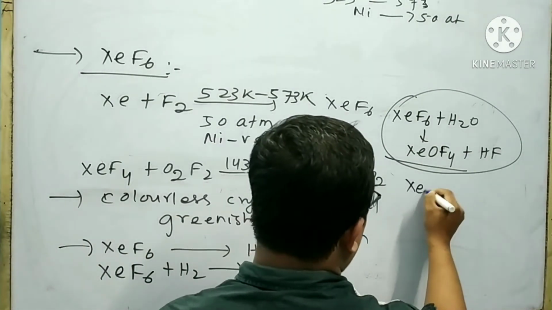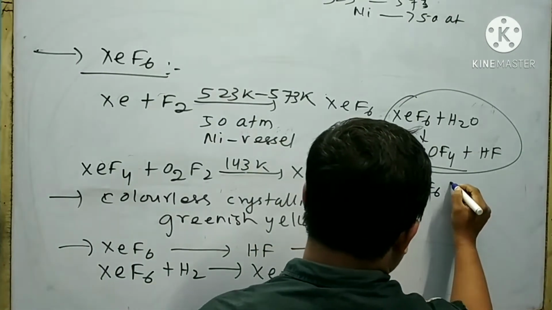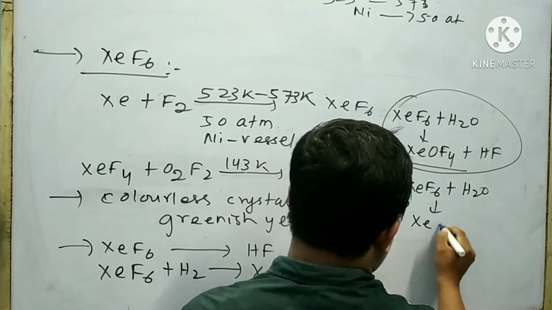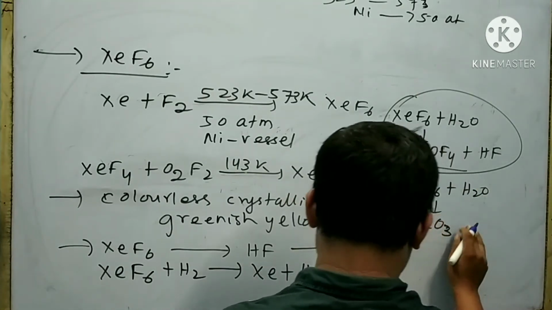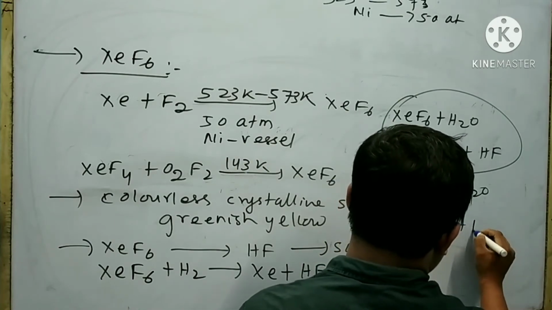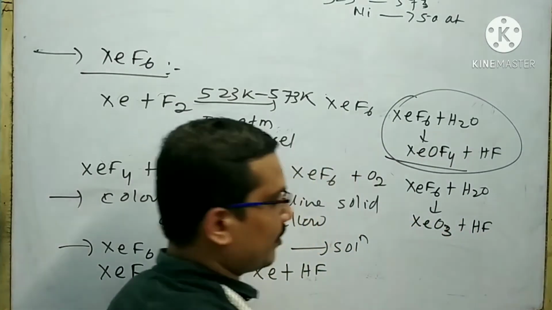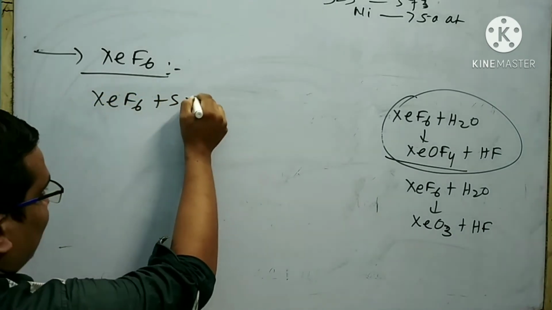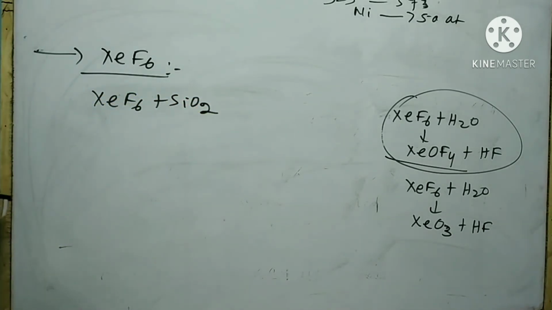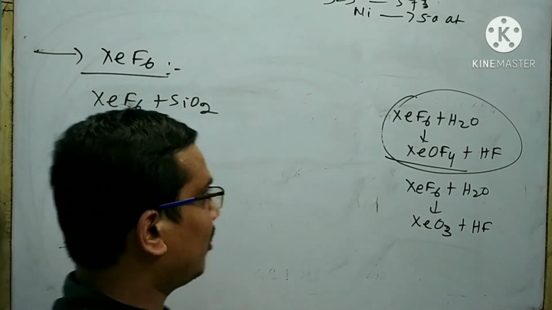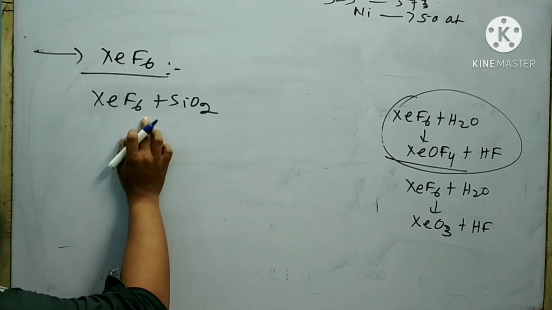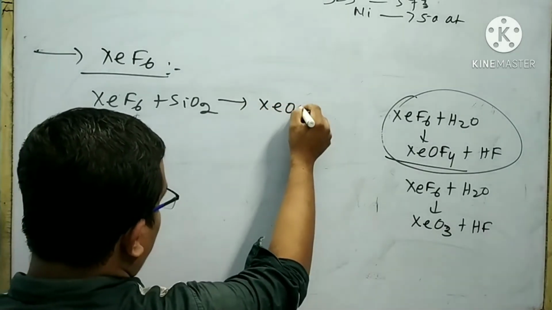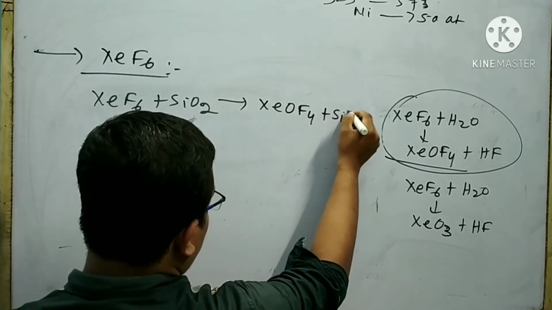When xenon hexafluoride undergoes complete hydrolysis, then xenon trioxide is formed, also with HF as a byproduct. Xenon hexafluoride, when treated with silicon dioxide, gives an explosive reaction. At first, XeF6 with SiO2 gives XeOF4 and SiF4.